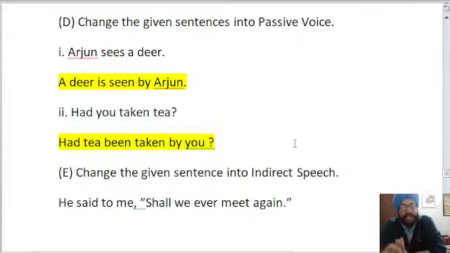Arjun sees a deer. A deer is seen by Arjun. Had you taken tea? Had tea been taken by you? So this is how you can do. 2 marks for the voice. You can give 1 mark for each correct question. Above tea is wrong. Had tea been taken by you is correct. Thank you, Amrinder Kaur, for confirming. Above tea is wrong, Rishita. Had tea been taken by you is the correct solution.